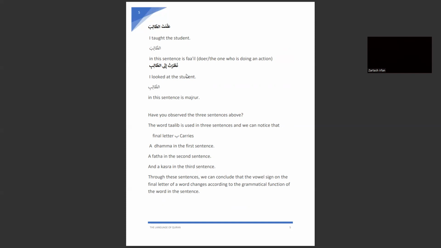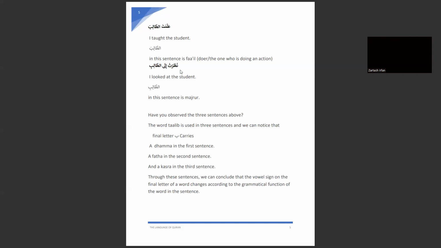Allamtu taliba, I taught the student. The talib here is the object. Okay, so this is in the mansoob form. As I told you, the object of the sentence is in nasab. Nasab is the object of the sentence.